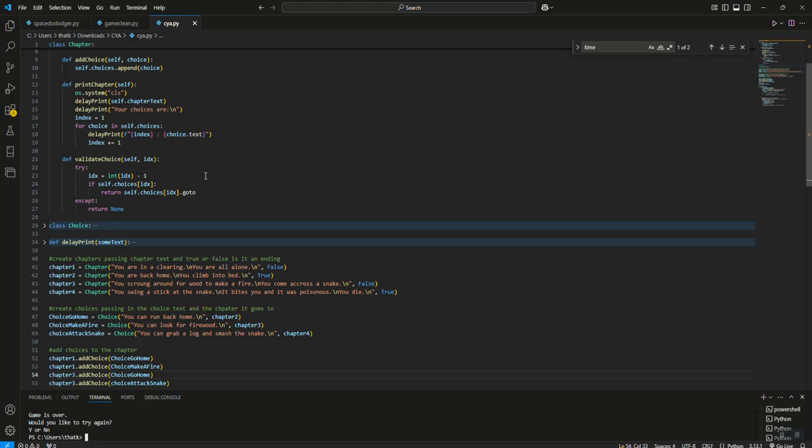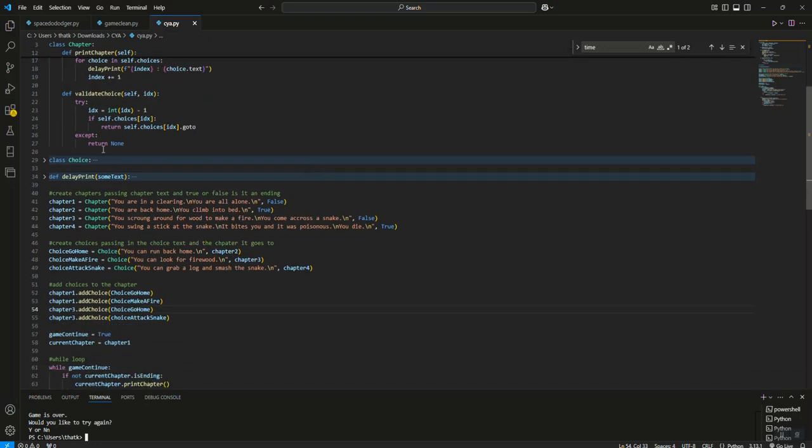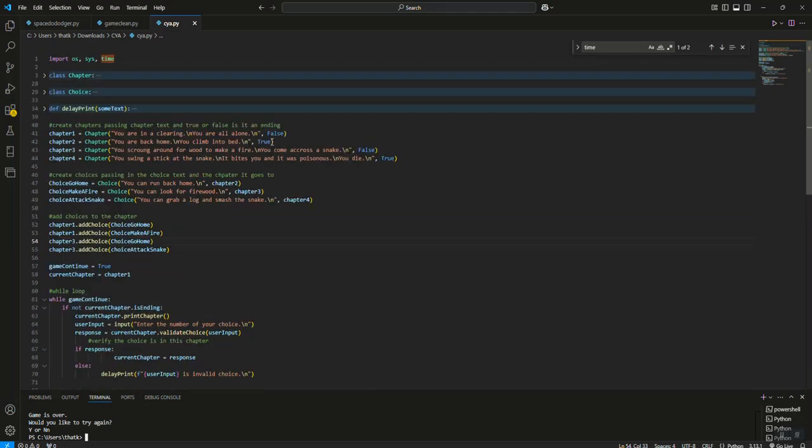And then arrays in most programming languages, they start counting at 0. So our first choice is actually 0. Our second choice is actually 1. So if somebody passes 1, we need to convert that to a 0. If they pass us a 2, we need to convert it to a 1. That's why that -1 is there. And then whatever it is, we pass into choices. If choice 1 is valid, then we're going to return the choice 1 go-to information. And so that's all the definitions that we need to set up for these two classes.